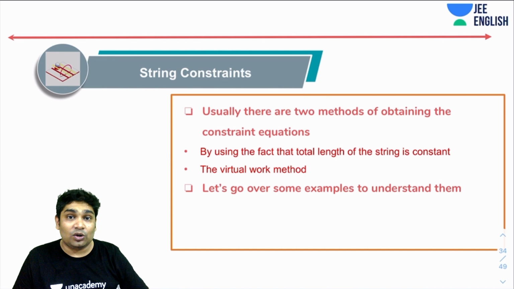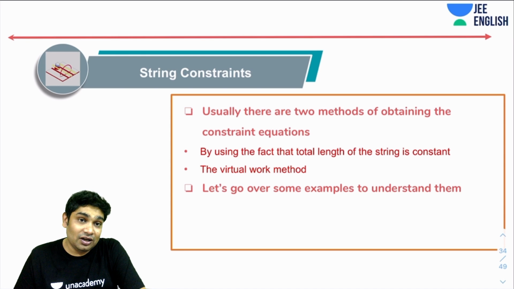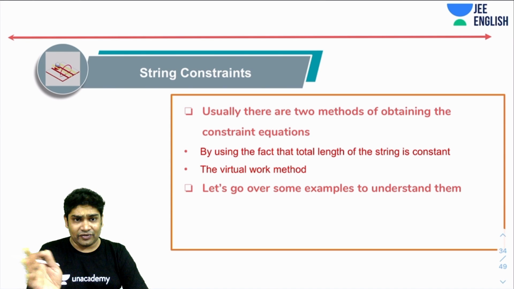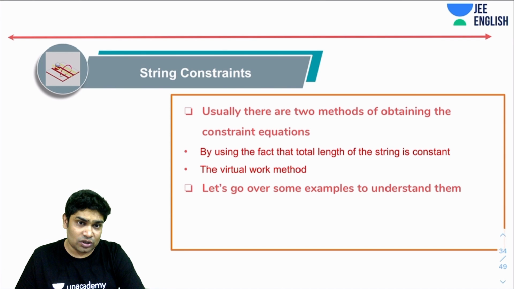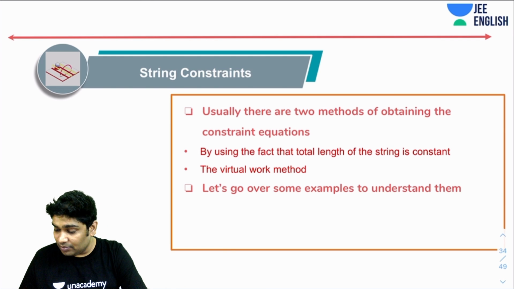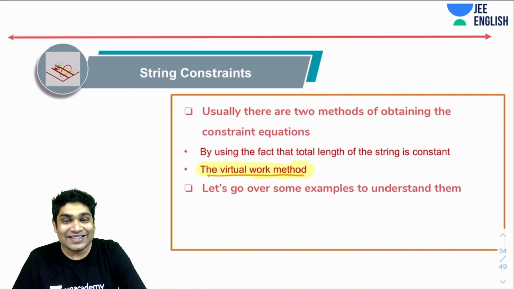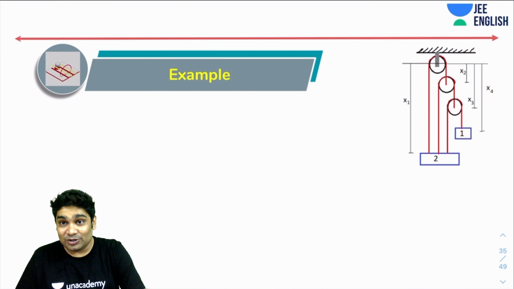Now, usually there are two methods of obtaining the constraint equations. One is by using the fact that the total length of the string is constant. So you write the lengths of different parts of the string, and then you differentiate it and say that the length is constant, so its derivative will be zero. The second is the virtual work method, which is definitely the easier method. I'm only going to focus on this because I want you to learn the fastest and most efficient, the simplest methods to get faster results. So let's go over some examples to understand them.